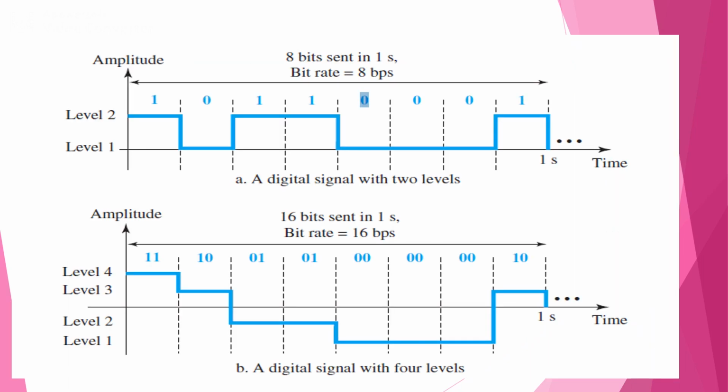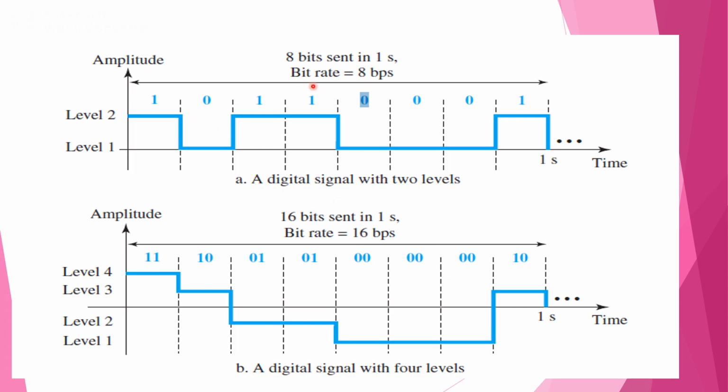Digital signals. Digital means discrete form. The data in communication can be represented in digital form, that is zeros and ones. Since digital signals are usually non-periodic in nature, different technology is used for representing digital data. Here we can observe a digital signal with two levels, and the other example is a digital signal with 4 levels.